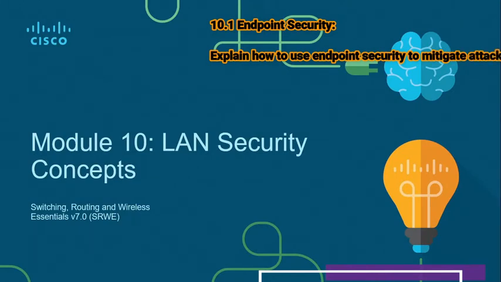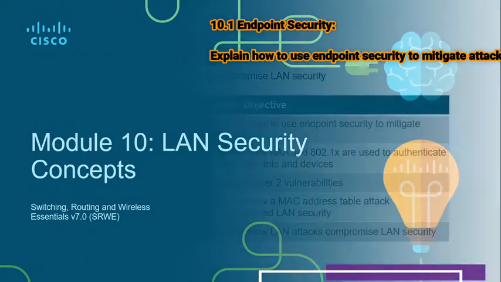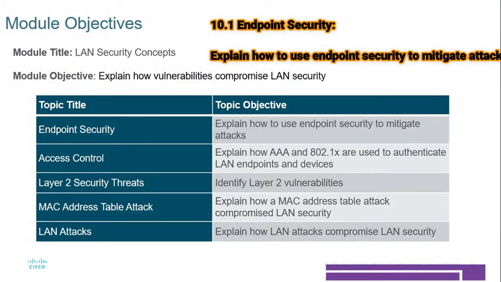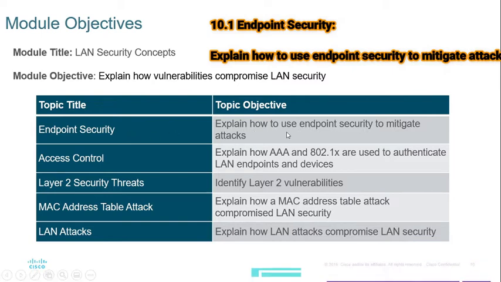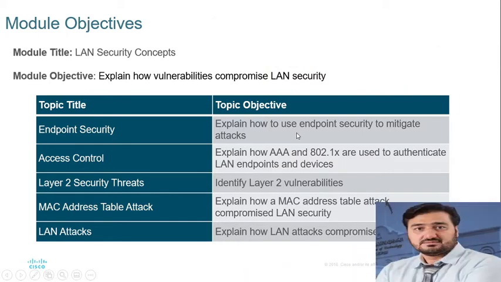So today is module 10, LAN Security Concepts, Switching, Routing and Wireless Essentials v7. In this chapter we have different topics: endpoint security, access control, Layer 2 security threats, MAC address table attacks, and LAN attacks, and how vulnerabilities compromise LAN security. In this video I will focus only on explaining how to use endpoint security to mitigate attacks. So this is endpoint security.